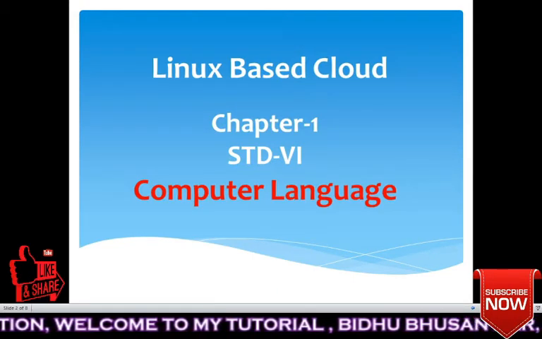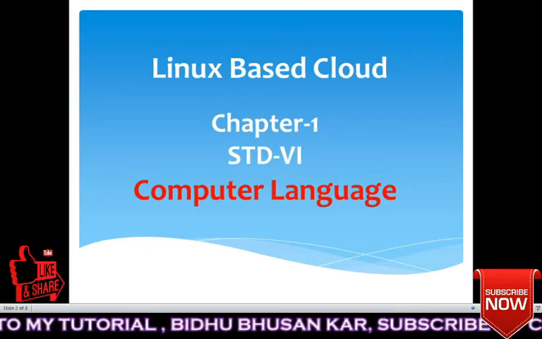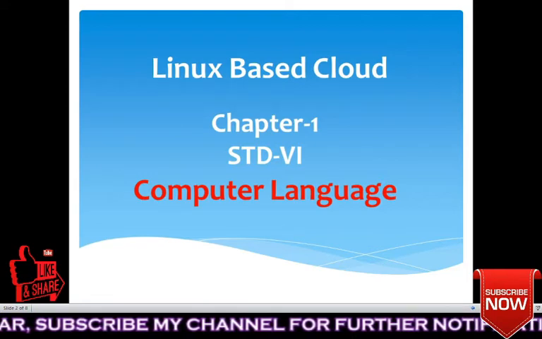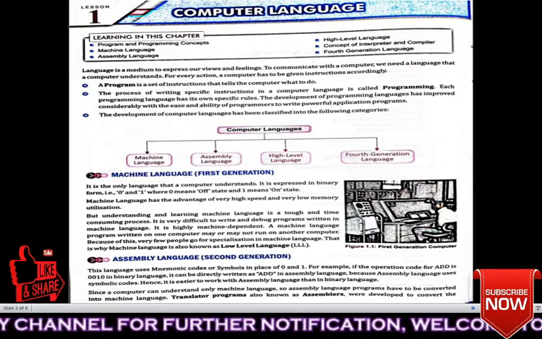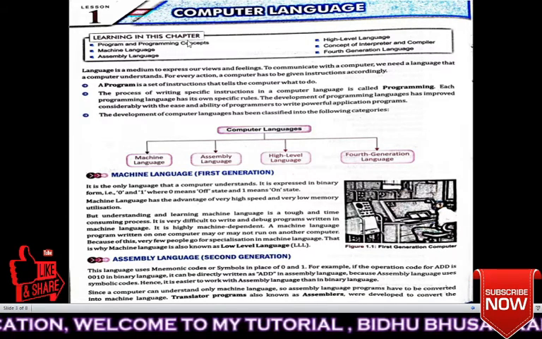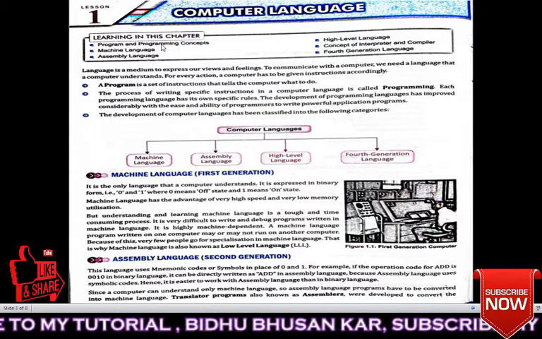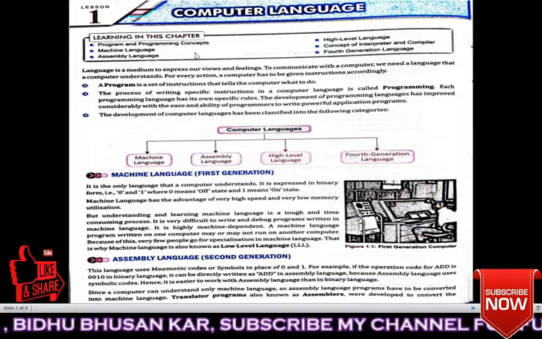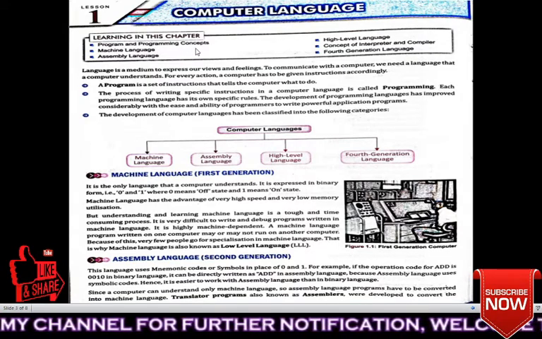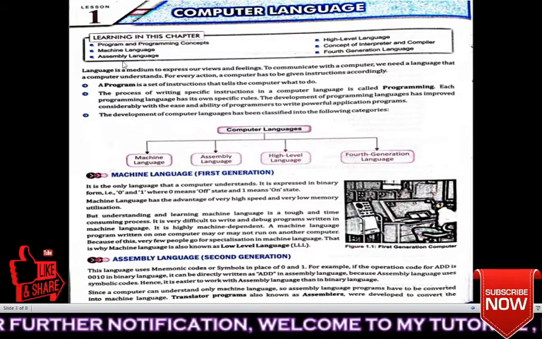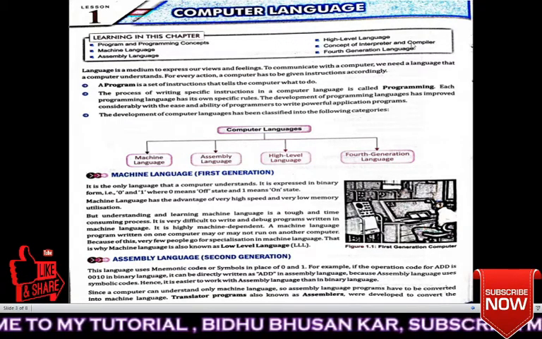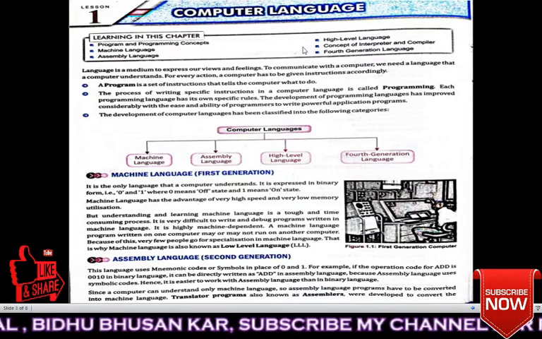Our book name is Linux Based Cloud. Let's read our first chapter. The chapter name is Computer Language. So let's start our chapter. Learning in this chapter means what we learn in this chapter. First, program and programming concept, machine language, assembly language, high level language, concept of interpreter and compiler, fourth generation language.